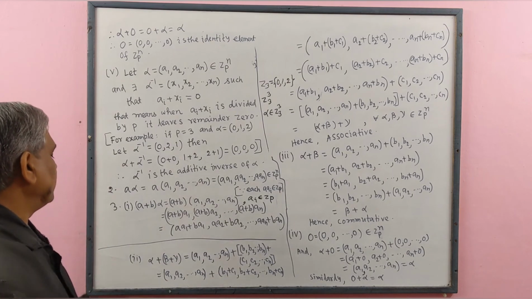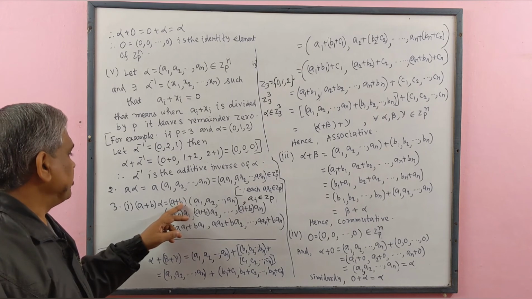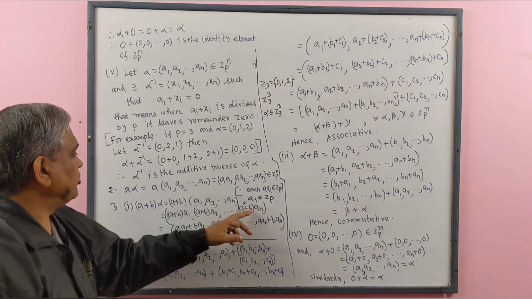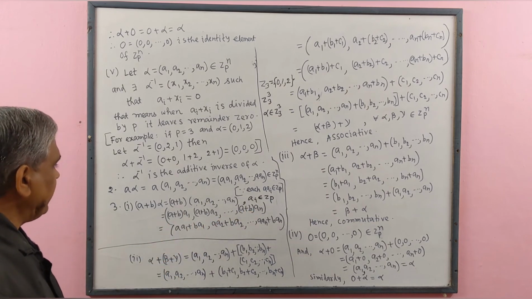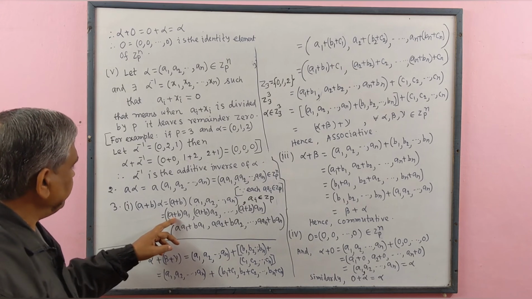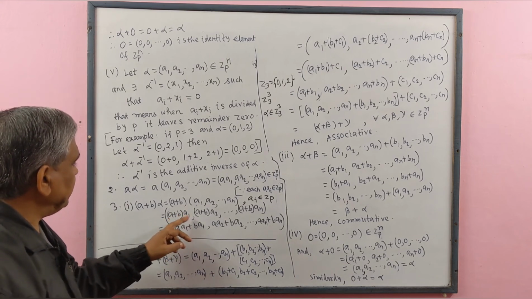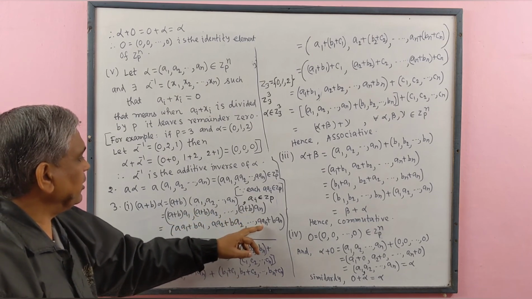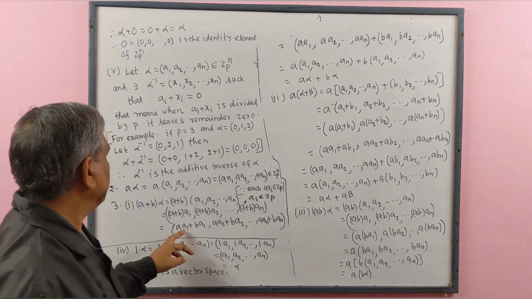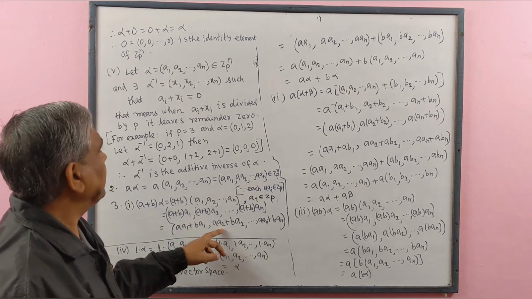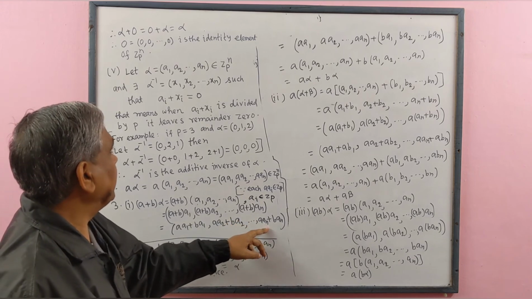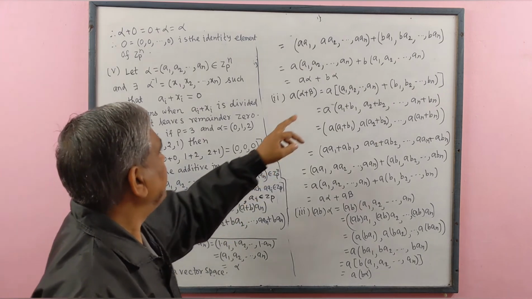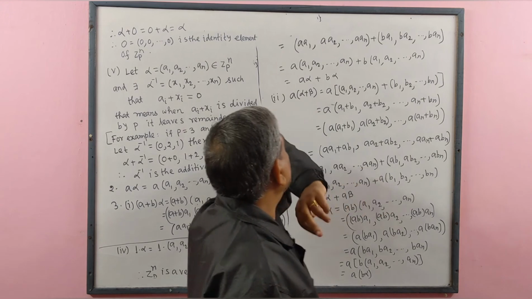We get the ordered tuple (a plus b)a1, (a plus b)a2, (a plus b)an. And by the distributive law we get aa1 plus ba1, aa2 plus ba2, an plus ban, equal to the ordered tuple aa1, aa2, aan plus the ordered tuple ba1, ba2, ban.